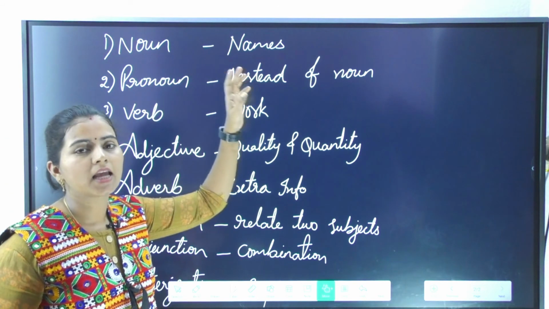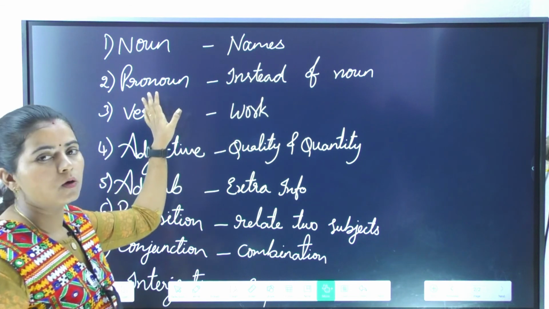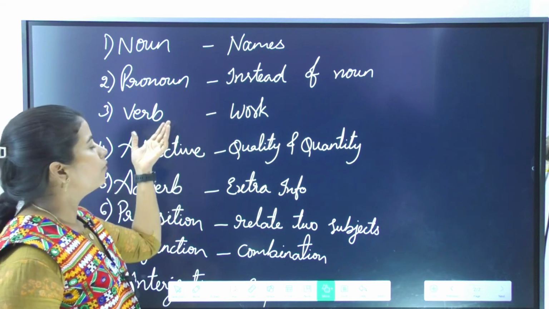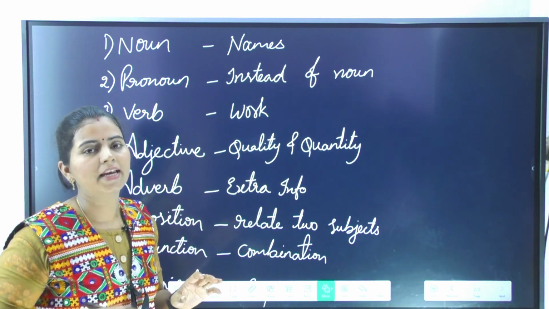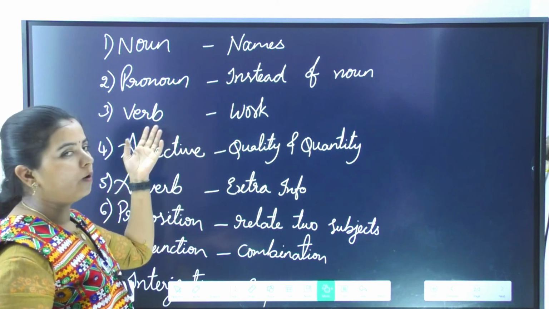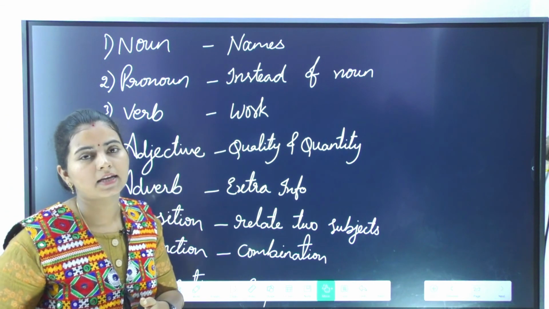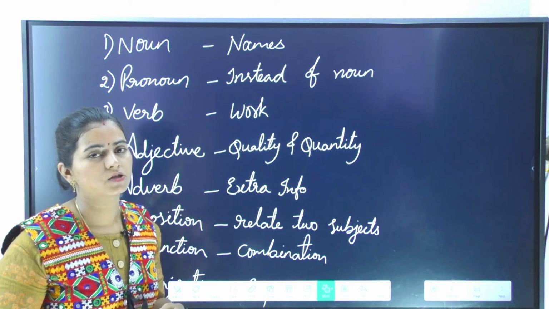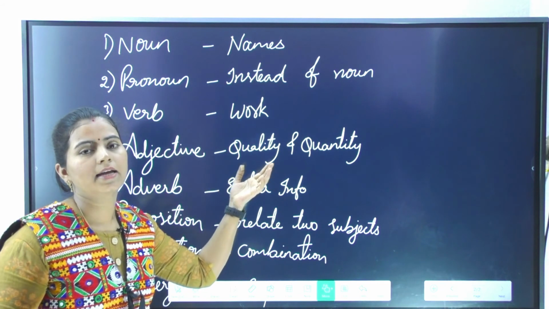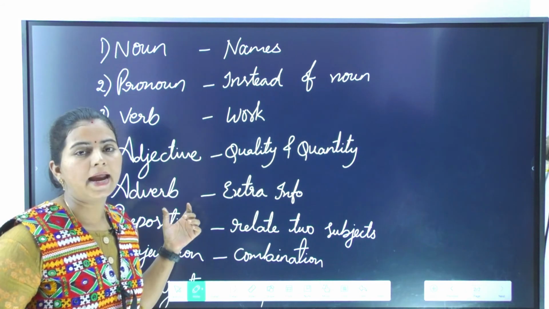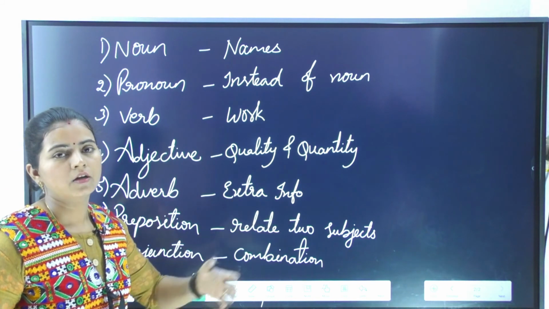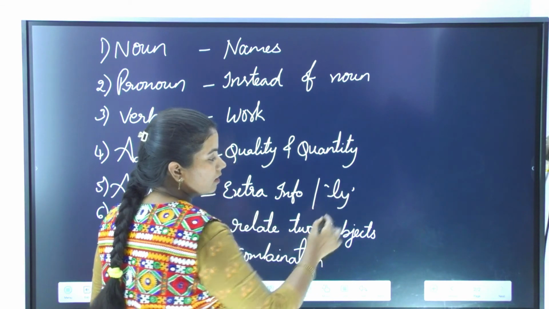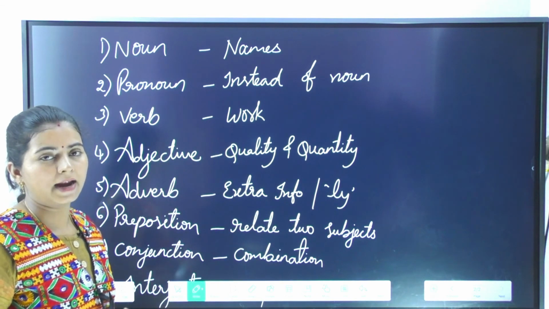Noun: any name is considered a noun. Pronoun: whatever words we use instead of a noun come under pronoun. Verb: simply an action, any work you do. Adjective: quality and quantity, how it is and how much, about a noun. Adverb means extra information. Sometimes words ending with ly are also defined as adverbs.